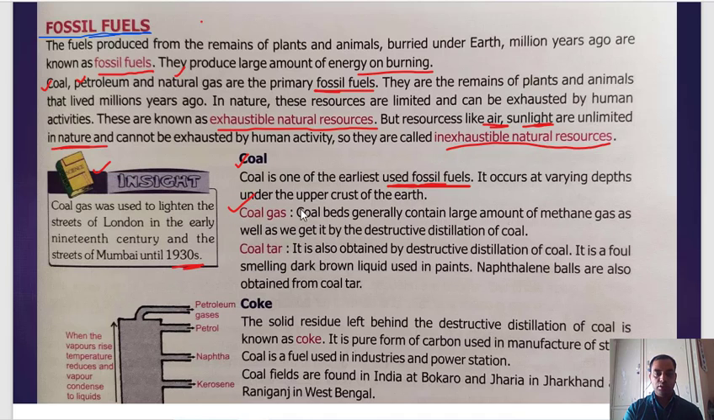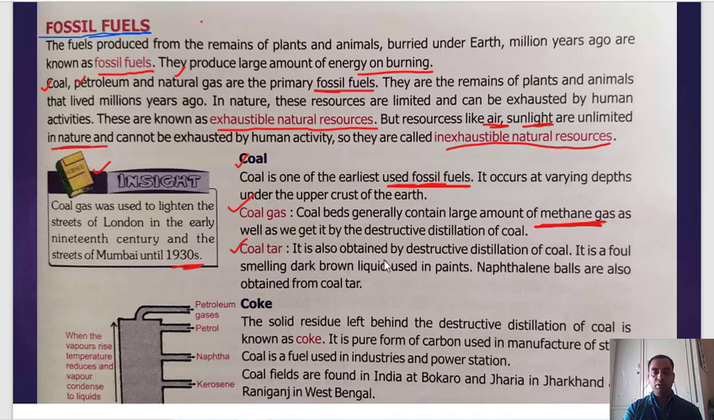Coal gas: coal beds generally contain large amount of methane gas, as well as we get it by the destructive distillation of coal. What is methane gas made of? It is made up of carbon and hydrogen. One carbon, four hydrogen. Methane gas is also known as gobar gas. The gobar gas contains large amount of methane. So this is coal gas.